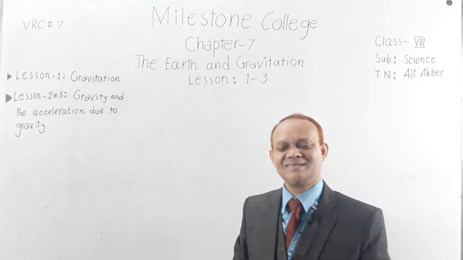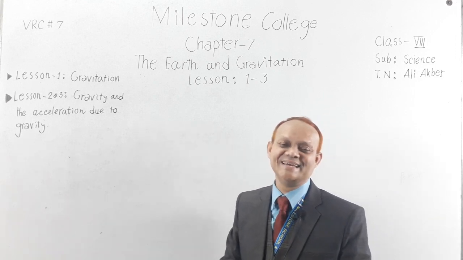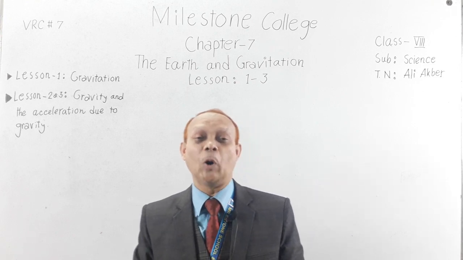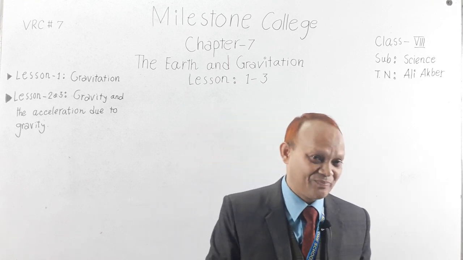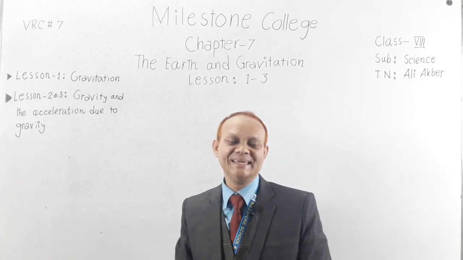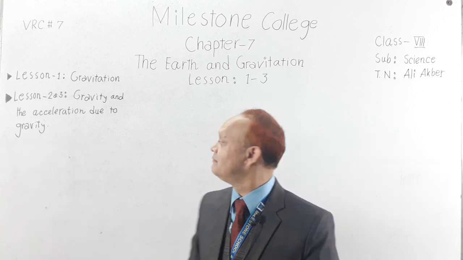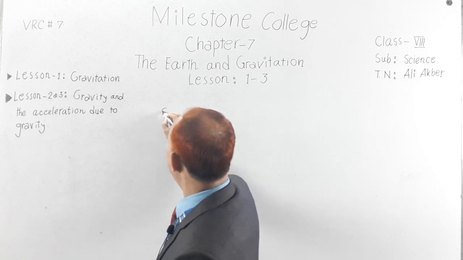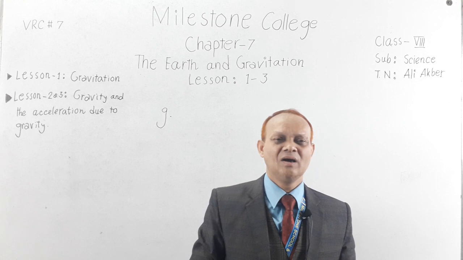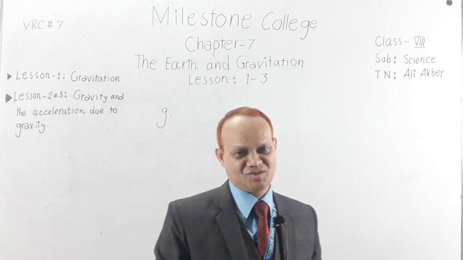And what is acceleration? Acceleration is the change of velocity in unit time. This is called acceleration. Okay, so acceleration due to gravity is expressed by the English letter small g, and its unit is meter per second square.